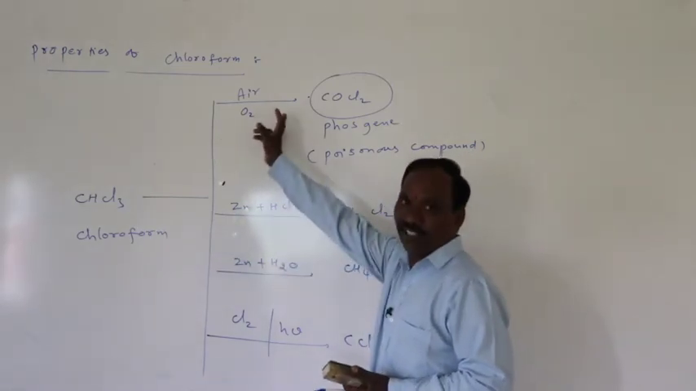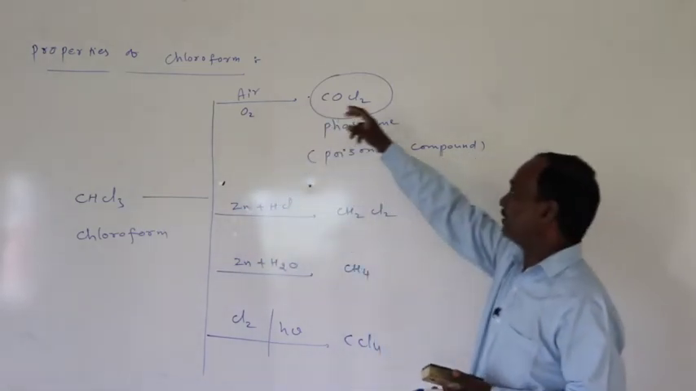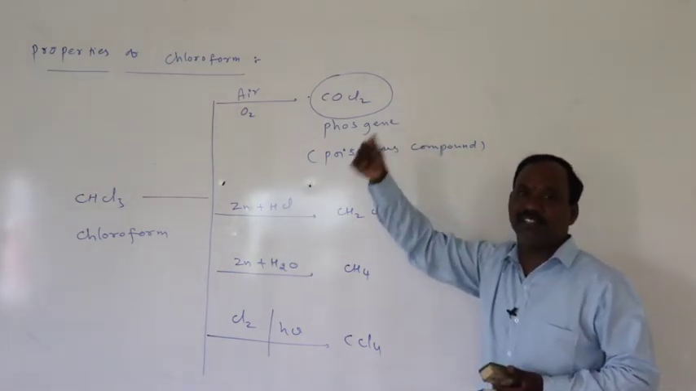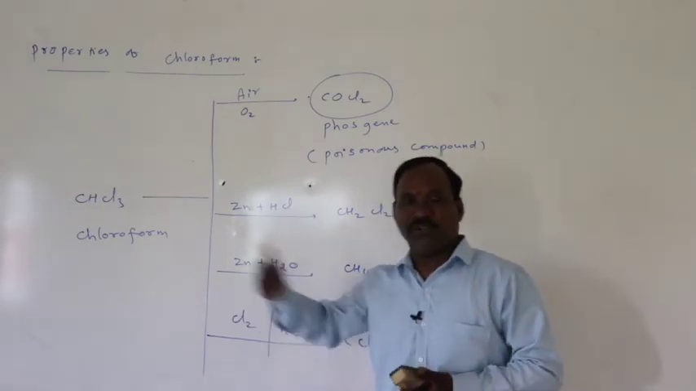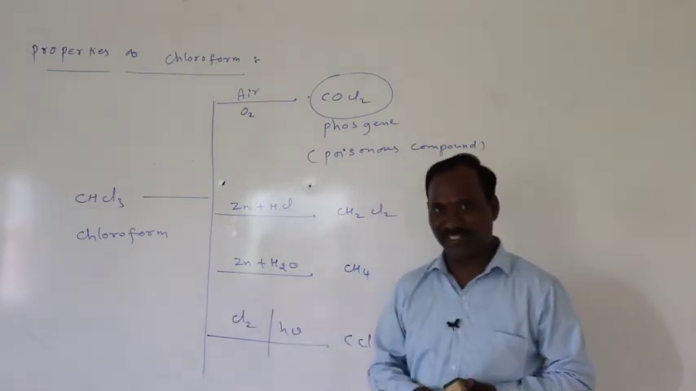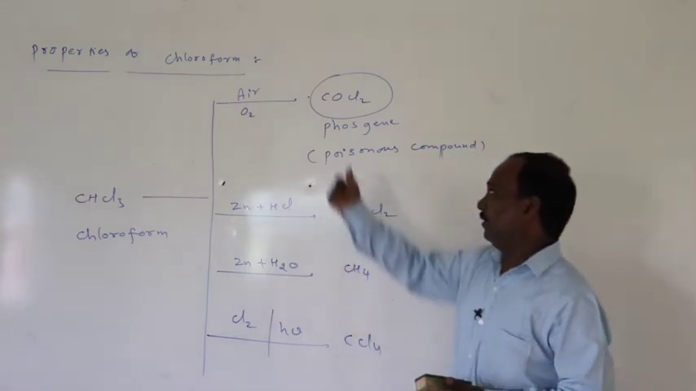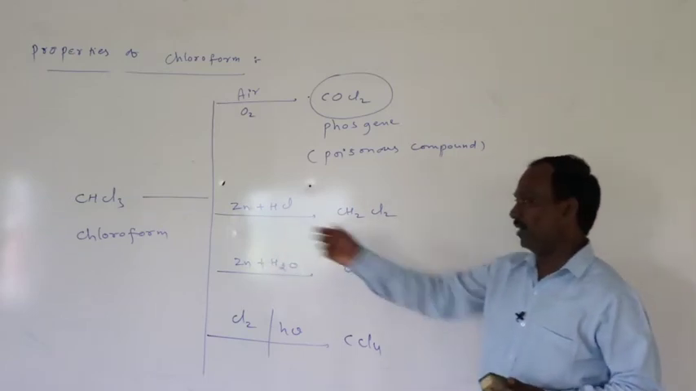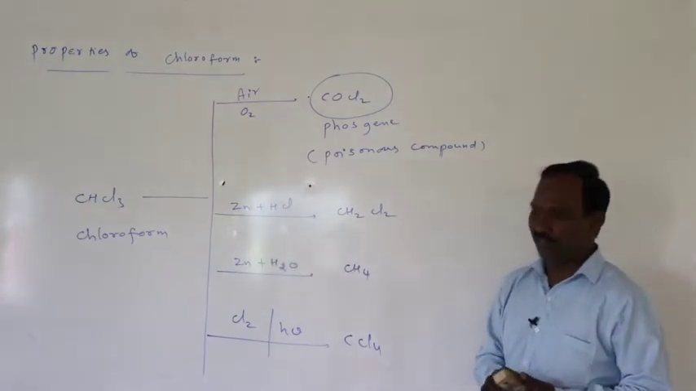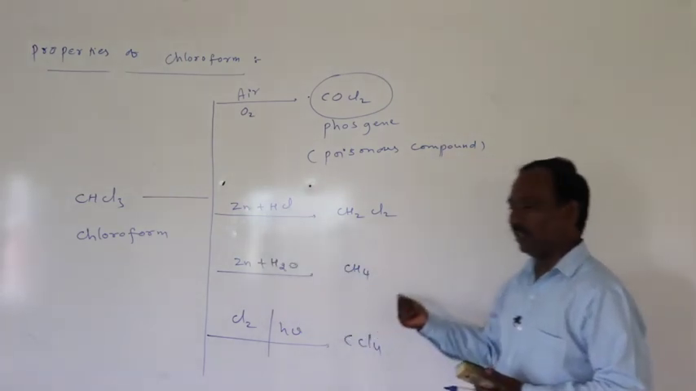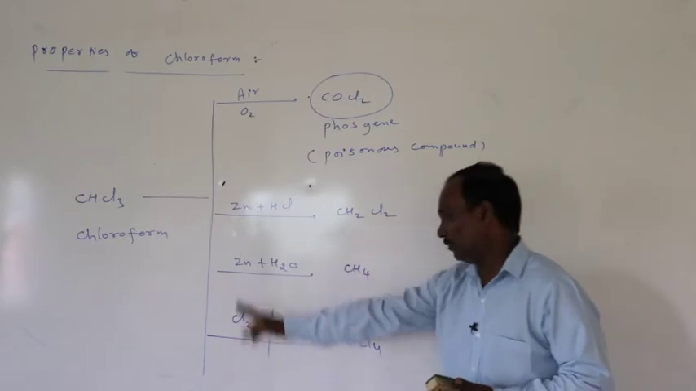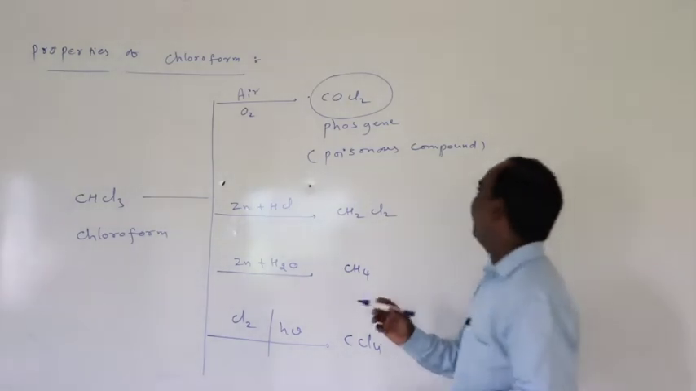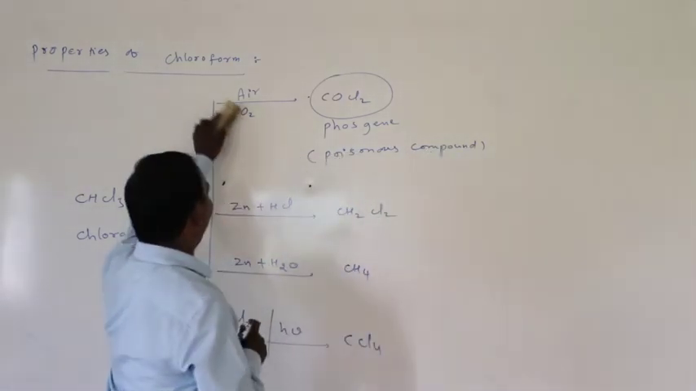Chloroform with air undergoes self-oxidation to form phosgene, a poisonous compound. The formation of phosgene is prevented by storing chloroform in colored bottles, completely filled, so there is no self-oxidation. With zinc plus HCl, partial reduction takes place, giving dichloromethane. Chloroform with zinc and water gives methane. Chloroform with chlorine in the presence of sunlight gives carbon tetrachloride. And one more chemical property,